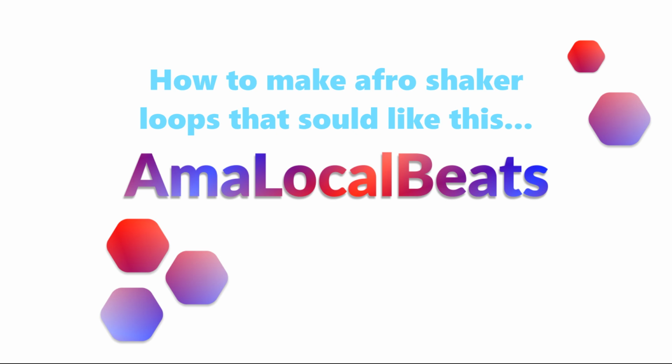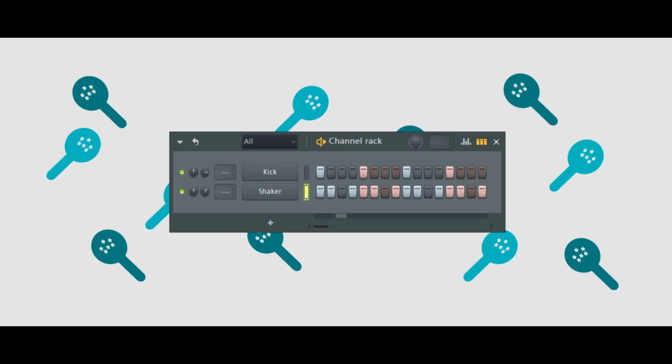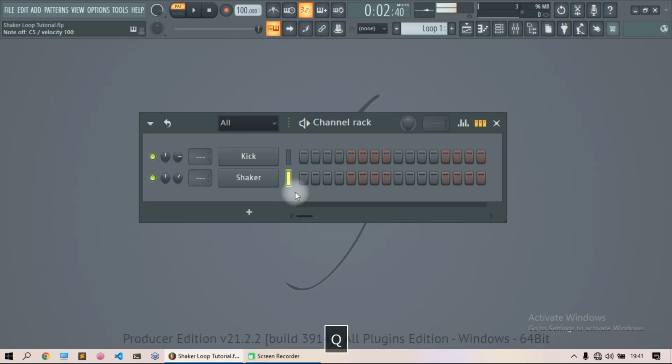How to make Afro shaker loops that sound like this. This is the shaker and this is the kick. The tempo is set to 100. On the shaker, select steps 1, 3 and 4.